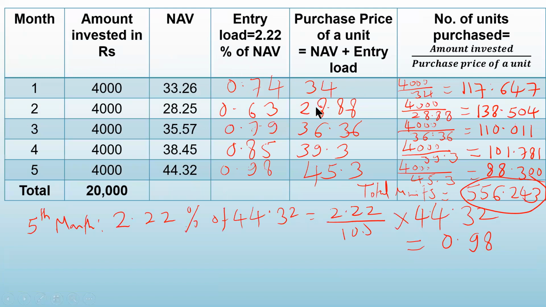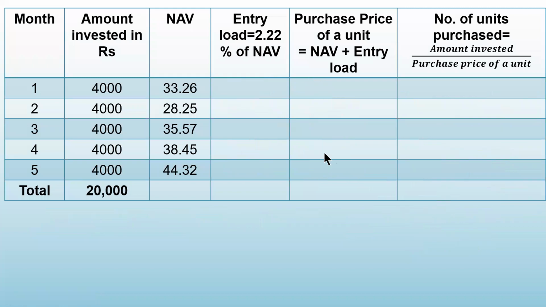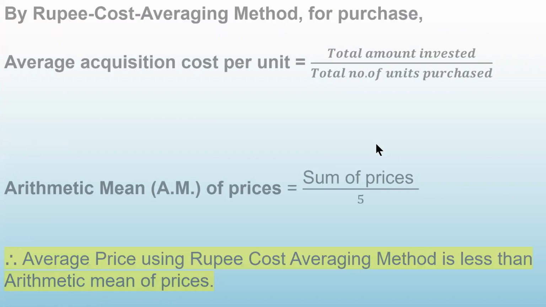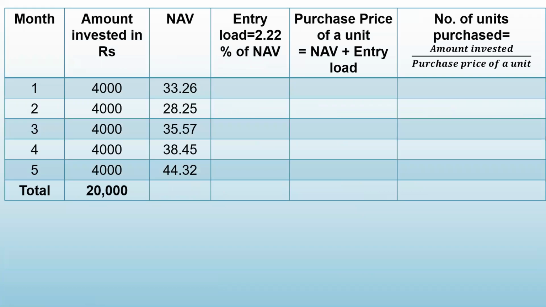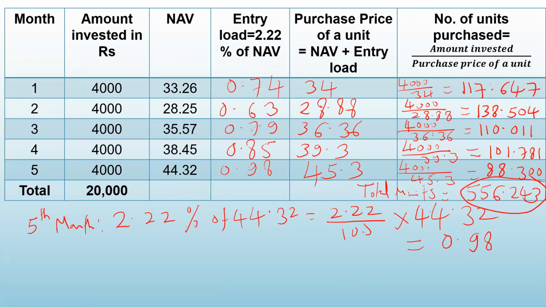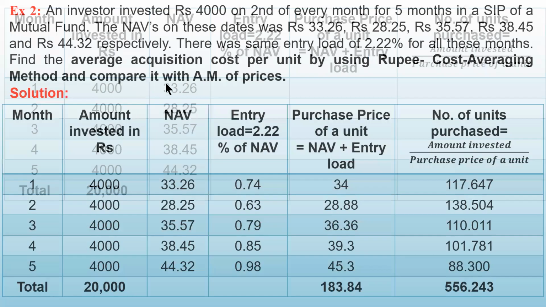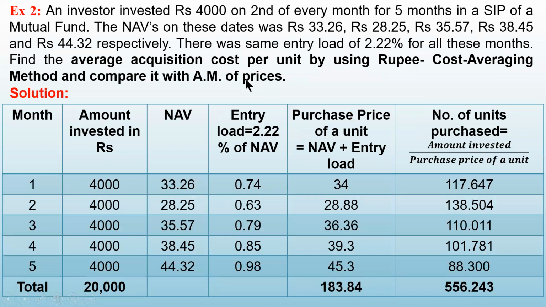In one month it was 34, in one month 28.88, in one month 36. But on an average, how much does he have to pay for one unit? 35.96. We have calculated the average acquisition cost per unit. Okay. Now what do we want? We want to calculate the arithmetic mean of prices, and then we have to compare.